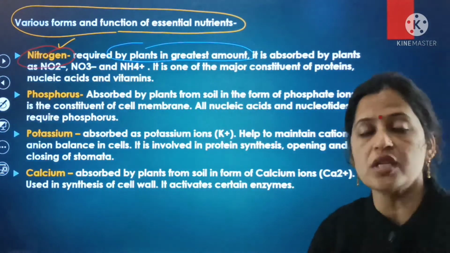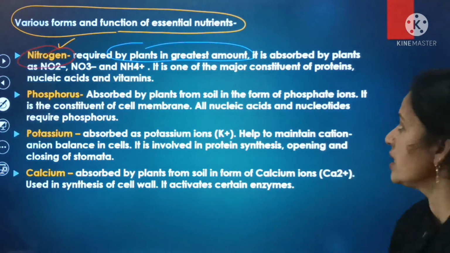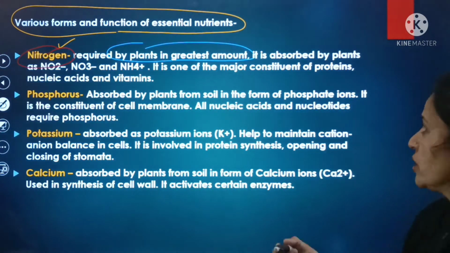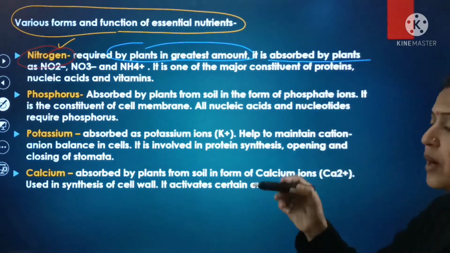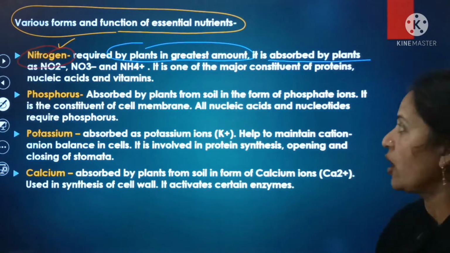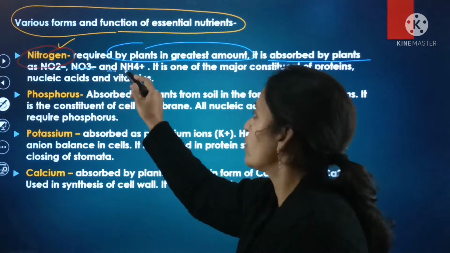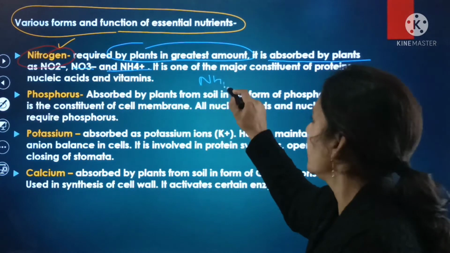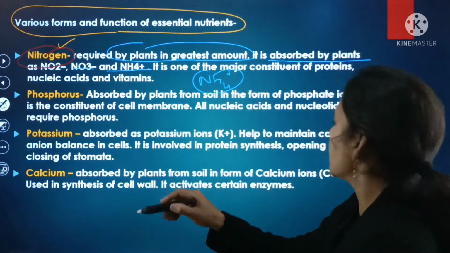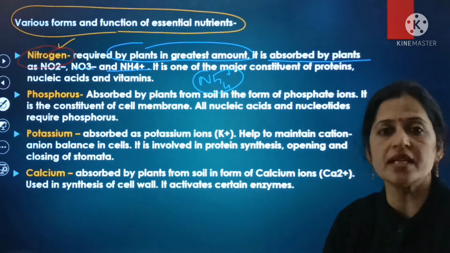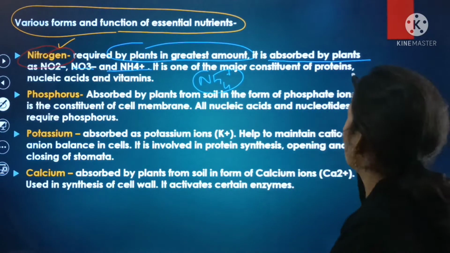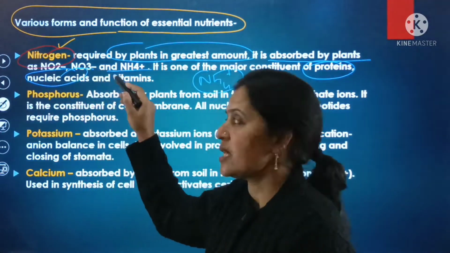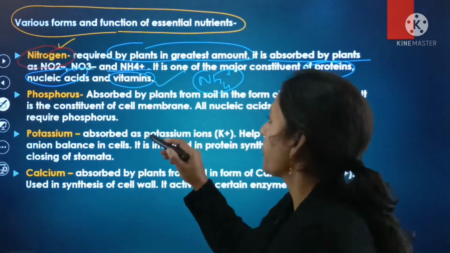Nitrogen is required by the plants in a very great amount, and it is absorbed by the plants as nitrogen dioxide, nitrate as well as ammonium ion, that is NH4 positive. And it is one of the major constituents of the proteins, nucleic acids as well as vitamins.